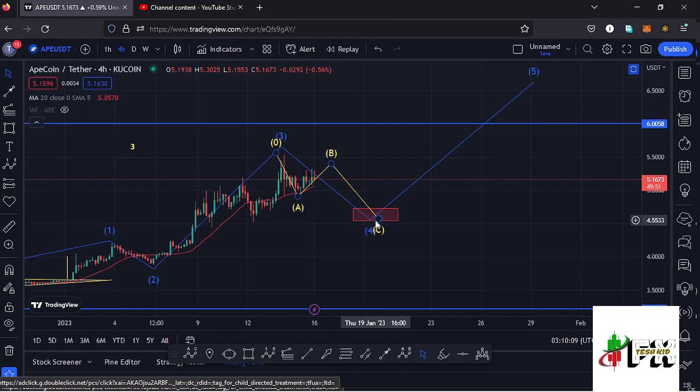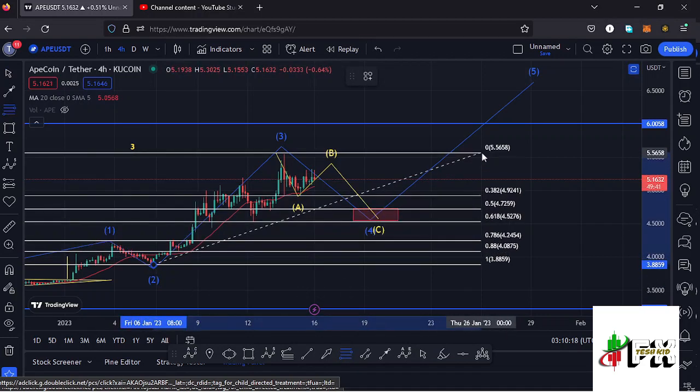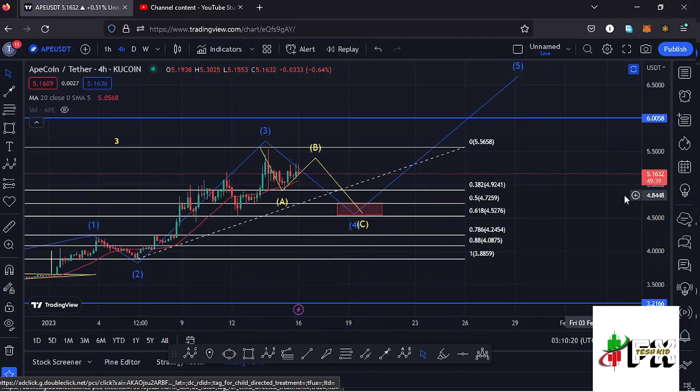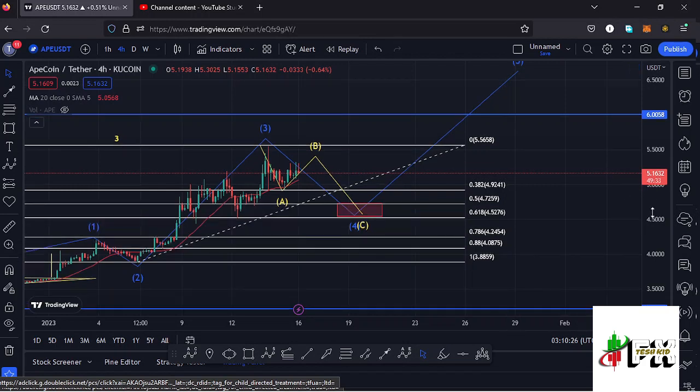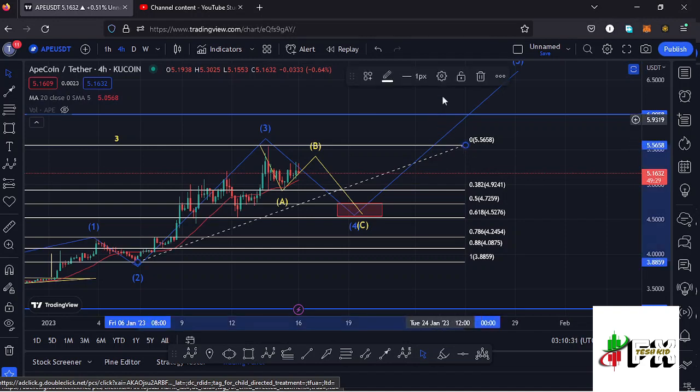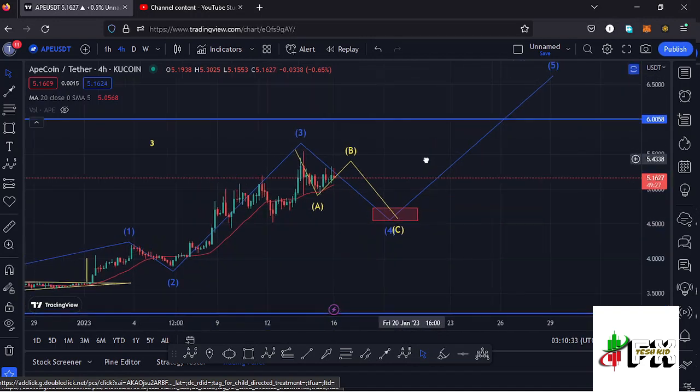because a wave 4 is a corrective wave. And by first sketching out a minimum retracement area to the lower side in the formation of this wave 4 by connecting the fibs from the low of the second wave to the high of that wave 3, that gives me a minimum retracement area between the fib level 0.5 and the fib level 0.618, which lies between the $4.72 mark and the $4.52 mark, and that is the minimum that I'm expecting that wave 4 to the lower side to do.